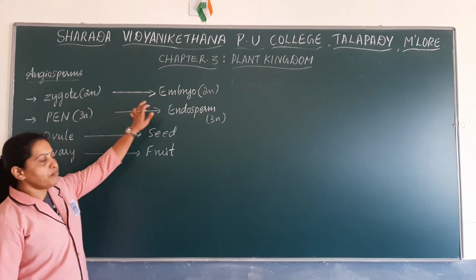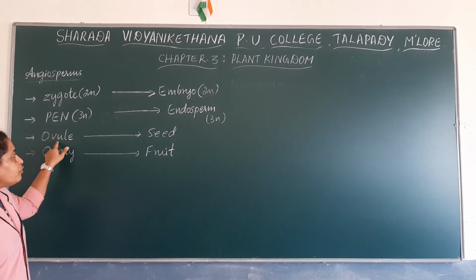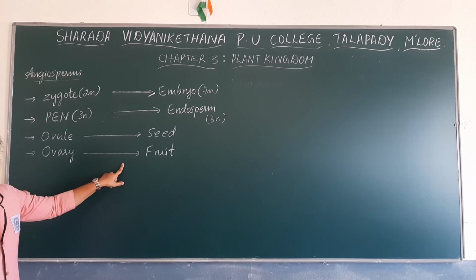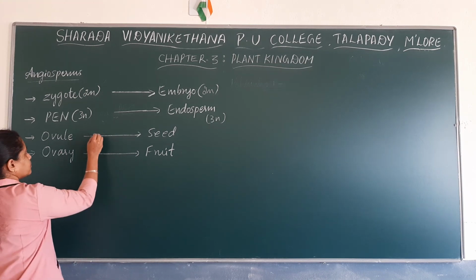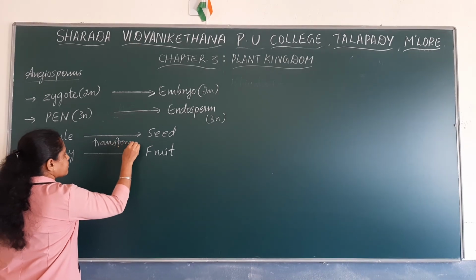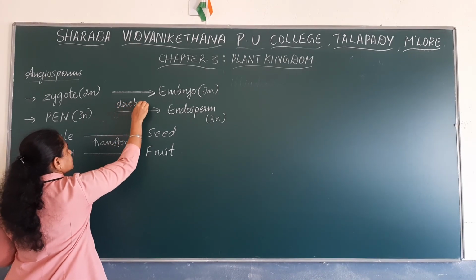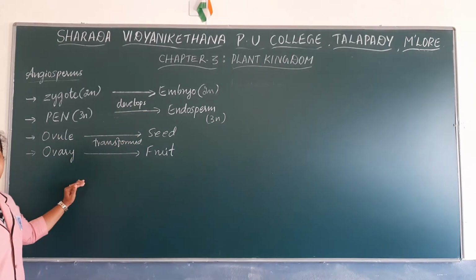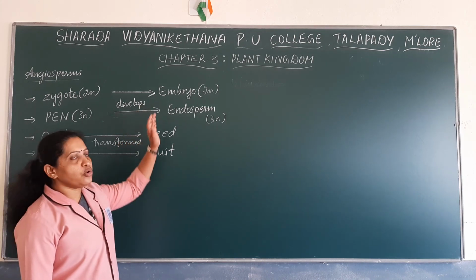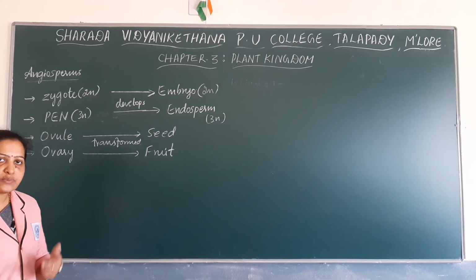Zygote develops into embryo. Primary endosperm nucleus develops into endosperm, ovule gets transformed into seed and ovary gets transformed into fruit. This is the post-fertilization event. Now the embryo can develop into a new plant body. So in this way the life cycle of